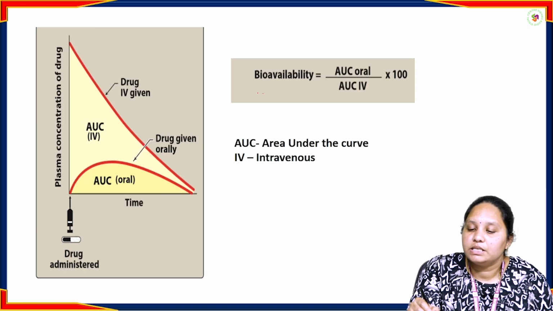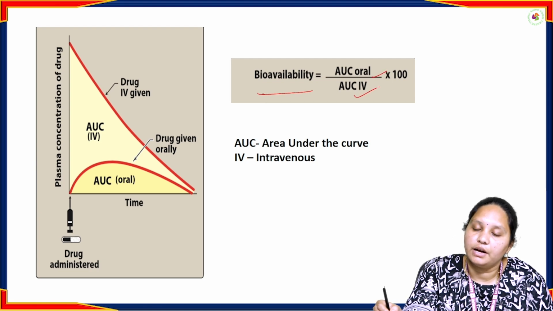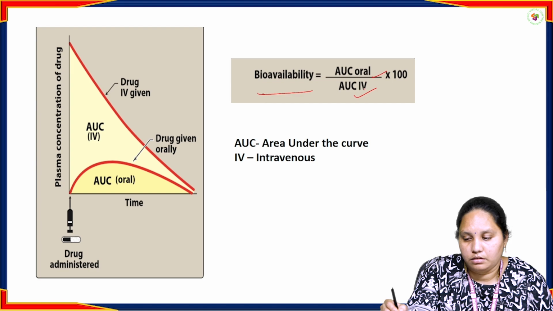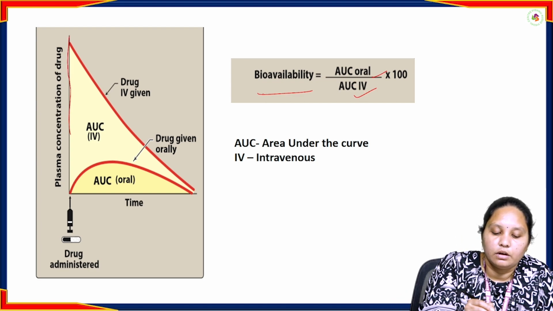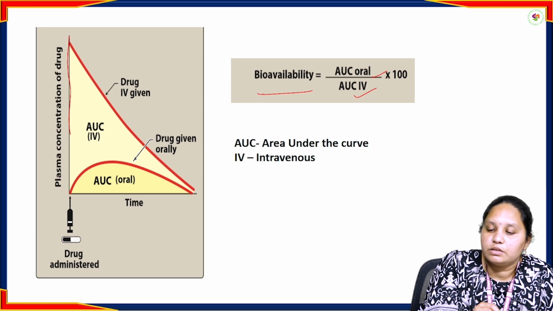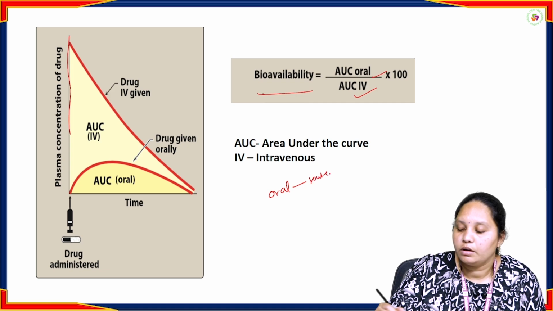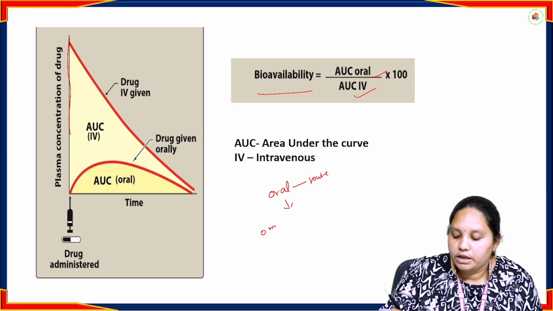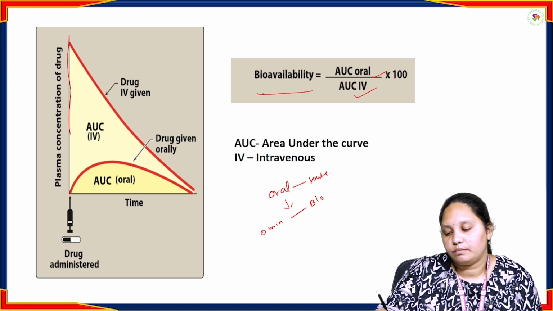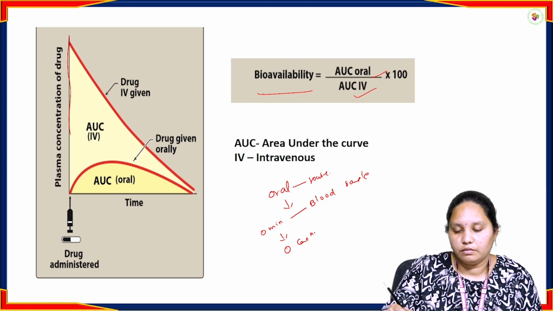And this bioavailability is calculated by the area under the curve oral divided by the area under the curve IV, into 100, for the oral and the intravenous routes. If we take a graph, time on the x-axis and plasma concentration on the y-axis, we take the medication through the oral route. After taking it orally, at 0 minutes, if we take a blood sample, what was the concentration? It will be 0 concentration only. There is no drug. Oral route.